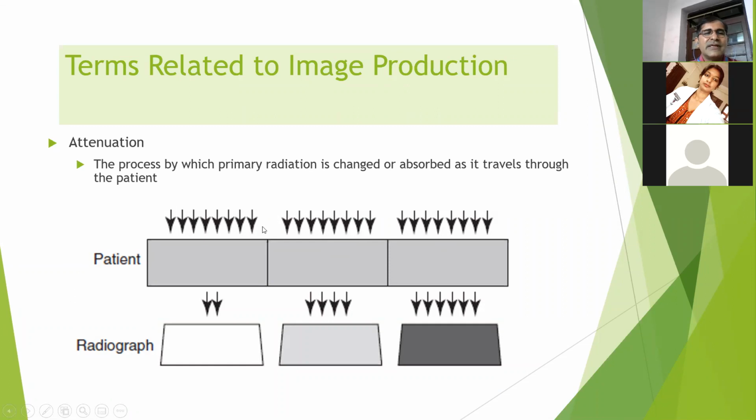This one is the primary radiation, right? After interaction with this patient, only two X-rays cross through this body part, so the radiograph appears white, right? Here, more than this, four cross through this structure, so it appears grayish. Here, most of the X-rays cross through this structure, so it appears black, right?